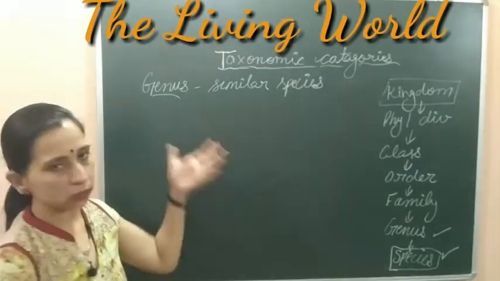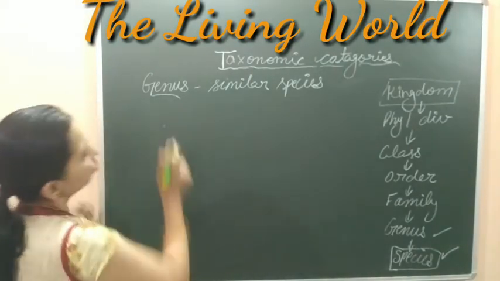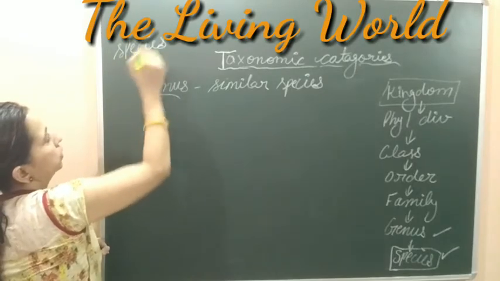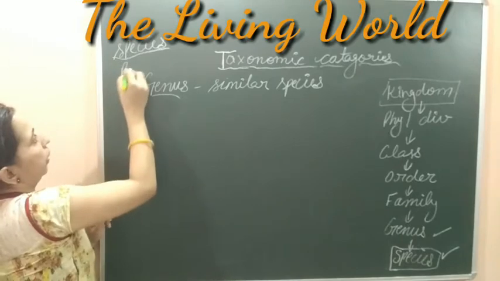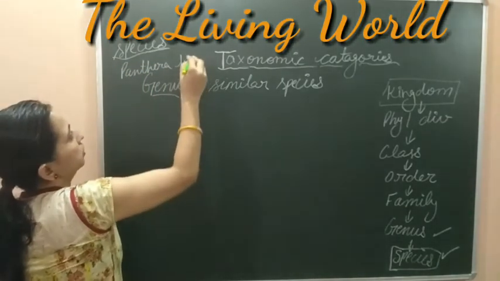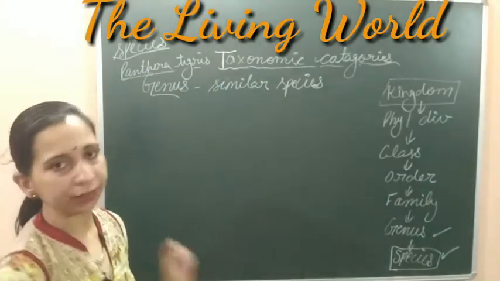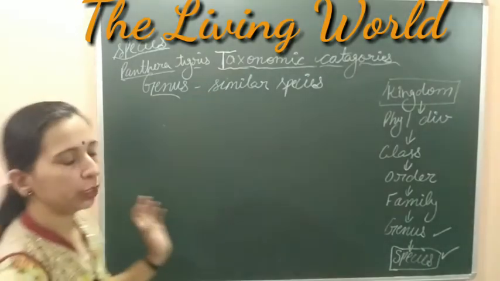So, I will try to explain it with the help of an example. First of all, we discussed the species. If we write the name of any species, like Panthera tigris, this is an example in which Panthera is the genus and tigris is the species. Here, similar species are included into the genus.